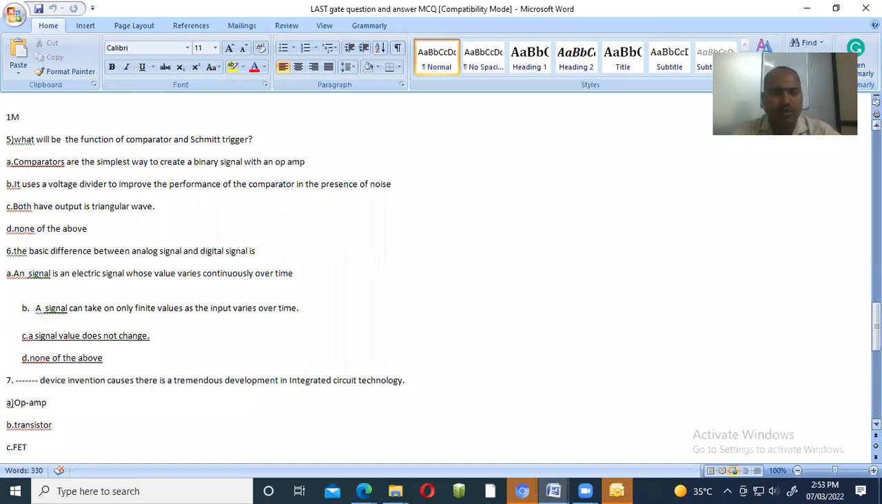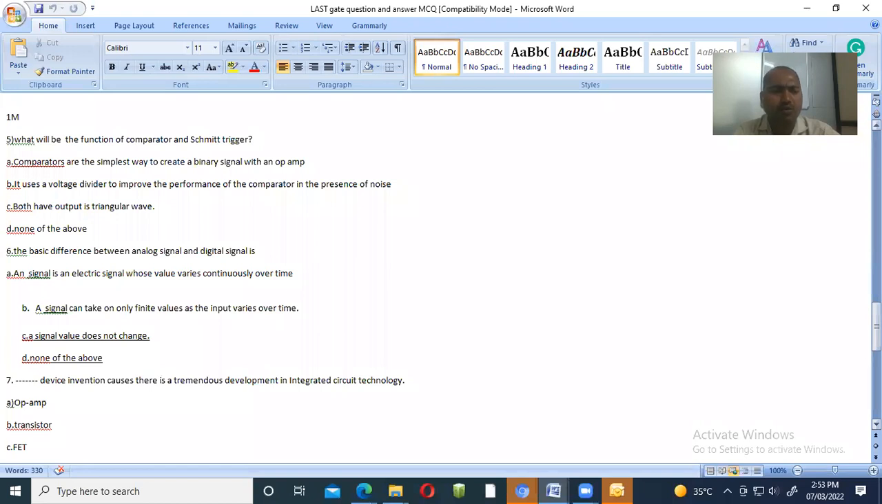Now see the options. What will be the function of comparator and Schmitt trigger? Comparators are the simplest way to create a binary signal with an op-amp. Next, it uses a voltage divider to improve the performance of the comparator in the presence of noise. This is not the answer, because in the case of a comparator there should not be any voltage divider network used to improve its performance.